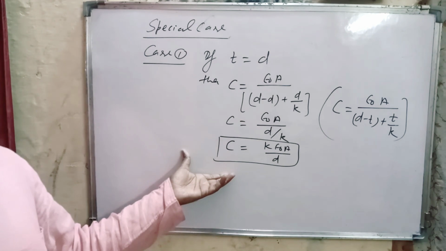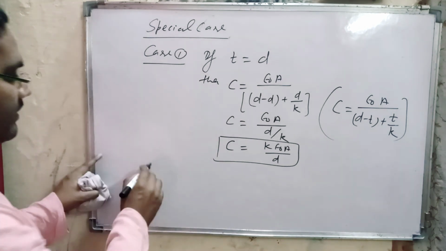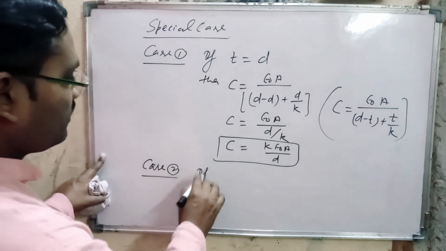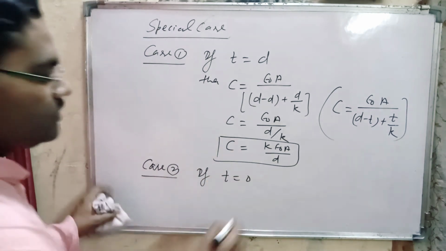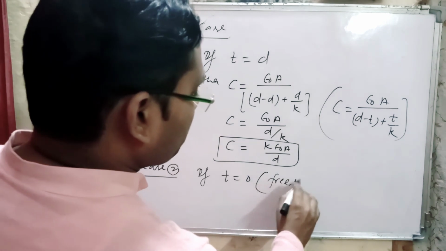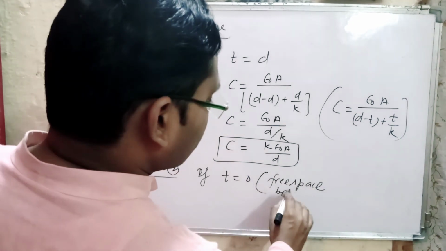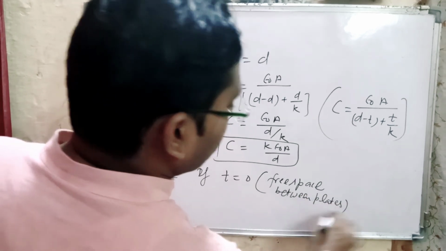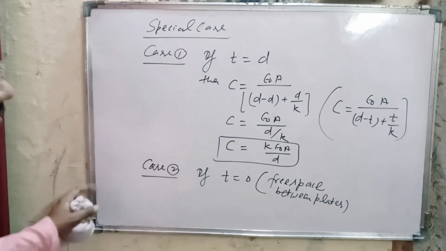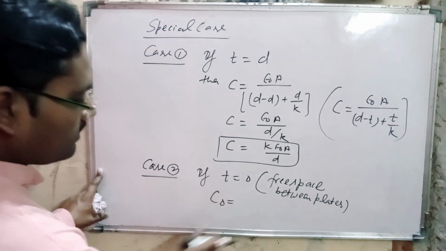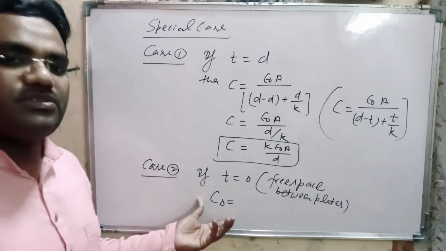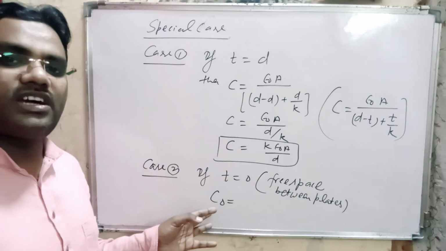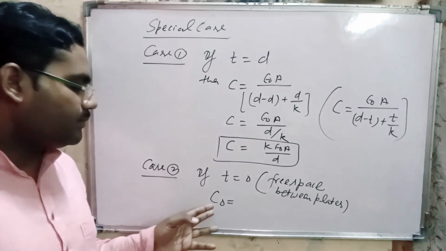This one is case 2. Here in case 2, if t is equal to 0, that means free space between the plates. If t is equal to 0, then the expression of capacitance becomes C naught. If there is a vacuum, free space between the plates, then the notation of capacitance of a parallel plate capacitor is C naught.